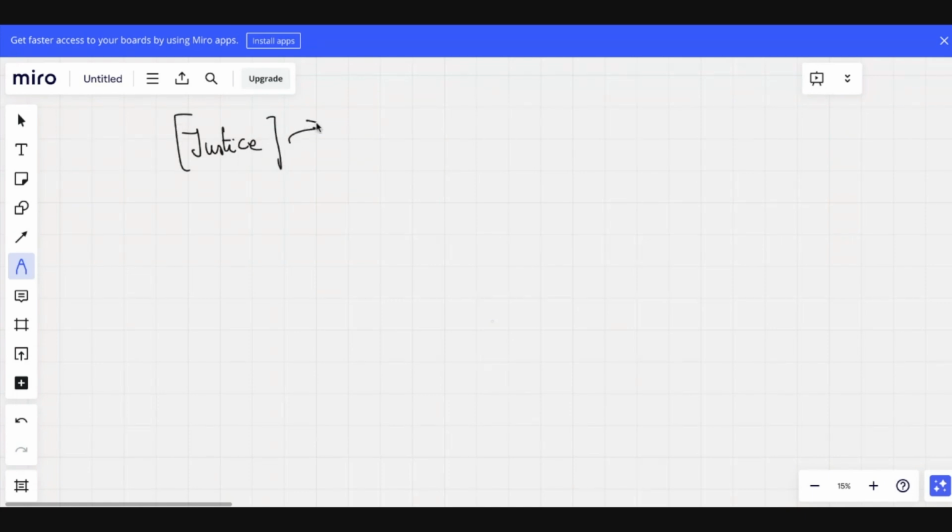One of the earliest philosophers who talked about justice was Plato, right? And how does Plato define justice? Justice is fairness? We just discussed that justice as fairness was given by someone else. Plato's is justice as harmony. So why does he talk about justice as harmony? What does he mean?